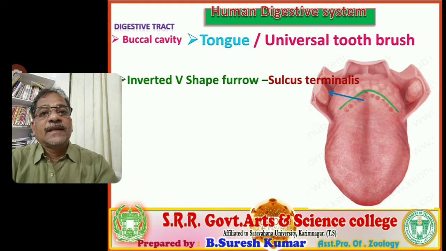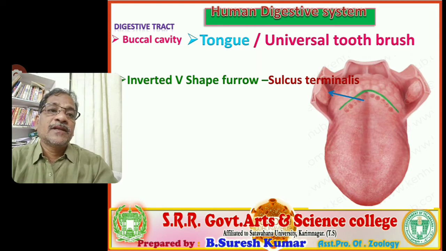Behind the median sulcus at the posterior end, you observe an inverted V-shape furrow is present. One more furrow is present, inverted shape. You observe the green color marked structure.